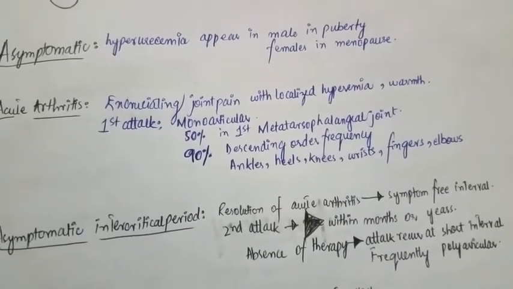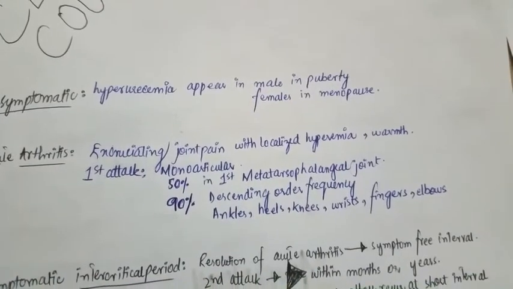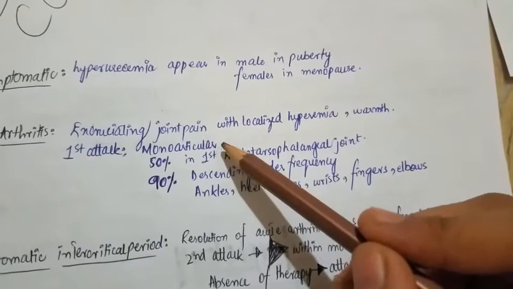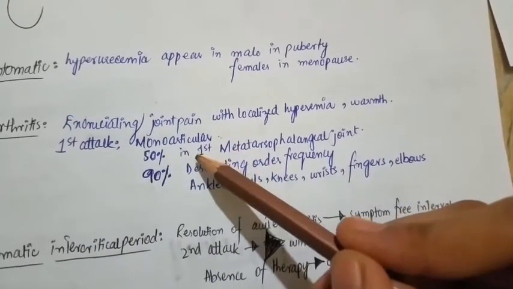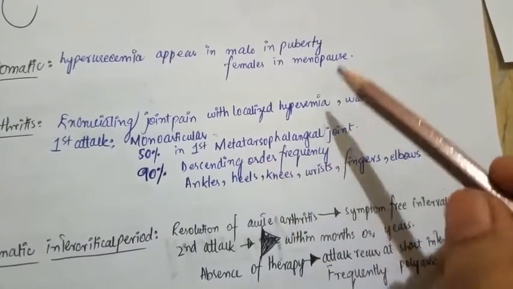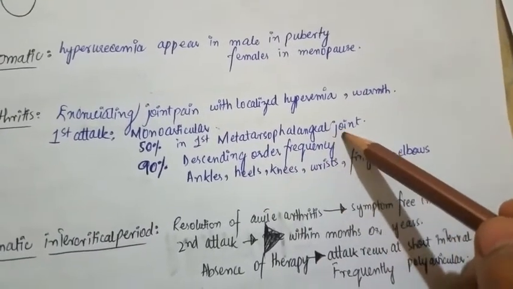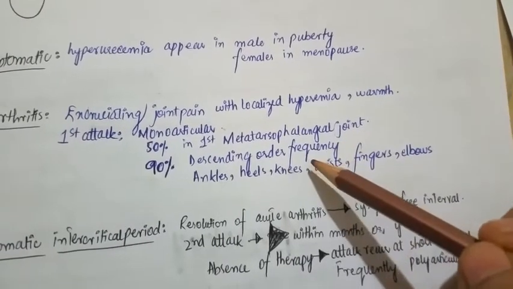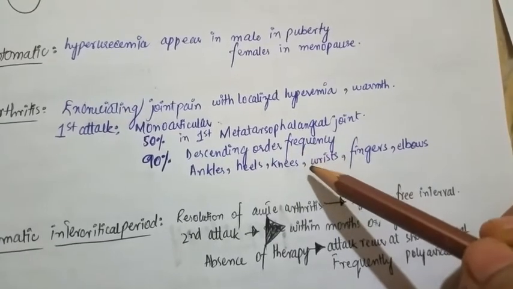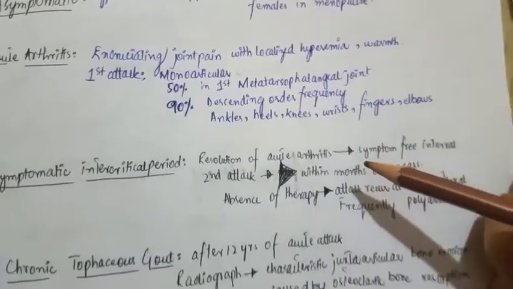Then comes acute arthritis, with excruciating joint pain with localized hyperemia and warmth. The first attack is basically monoarticular, involving only one joint. In 50% of cases, it involves the first metatarsophalangeal joint, and in 90% of cases, it proceeds in descending order of frequency to the ankle, heels, knees, wrist, fingers, and elbows.